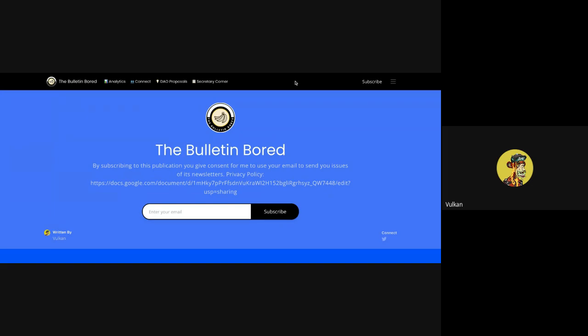But once you get in here, at the top, you will see different pages for different tools I've been working on. What's nice about this tab at the top is it allows me to link to different projects I've been working on. Up here, you can see analytics. That links to my Dune dashboard. Connect allows you to connect with me on different platforms if you choose to do so. There's Instagram, YouTube, Twitter.